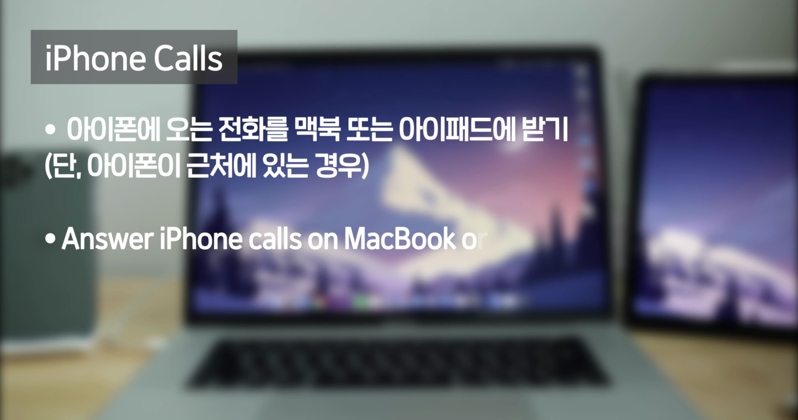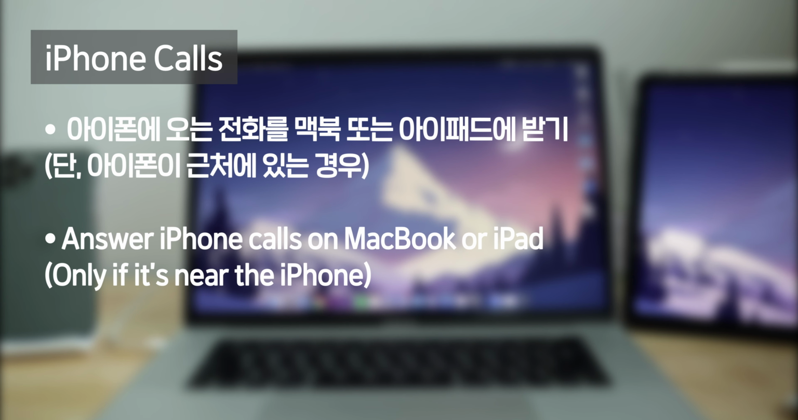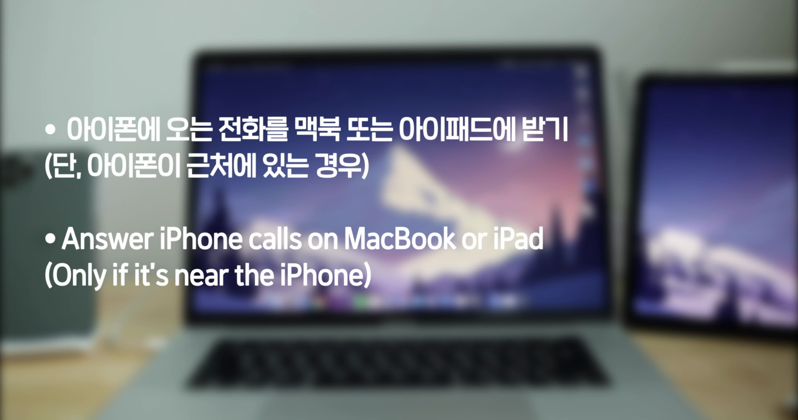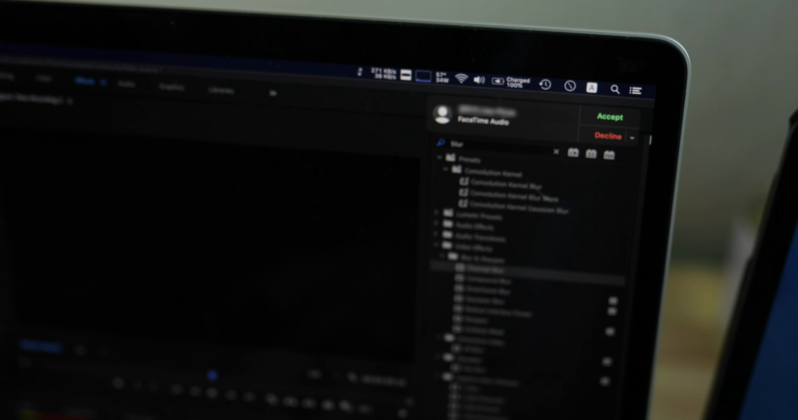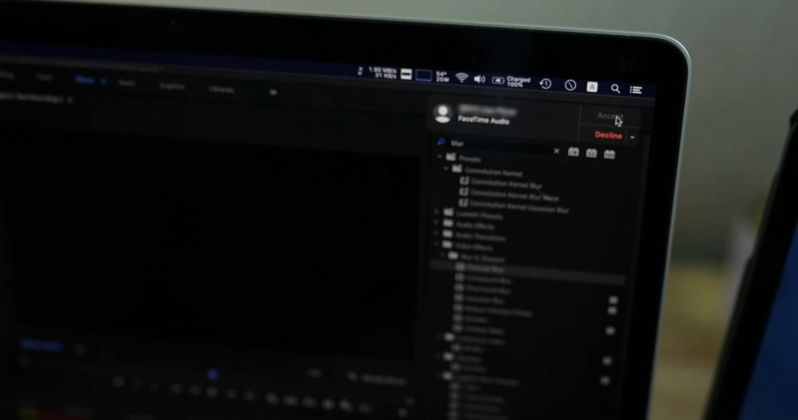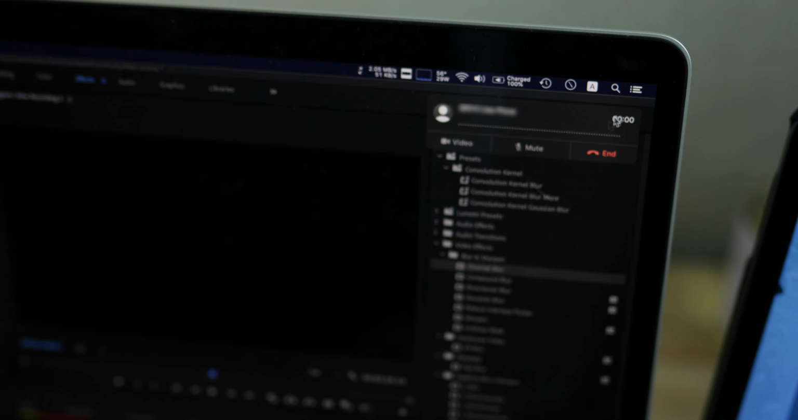This only works when the other devices are close to your iPhone, but it's a feature where you can answer phone calls with your MacBook, iPad, or Apple Watch. For example, if I needed to answer a call but I don't know where my phone is at the moment, I can answer the phone call on my MacBook. The next thing is message forwarding.